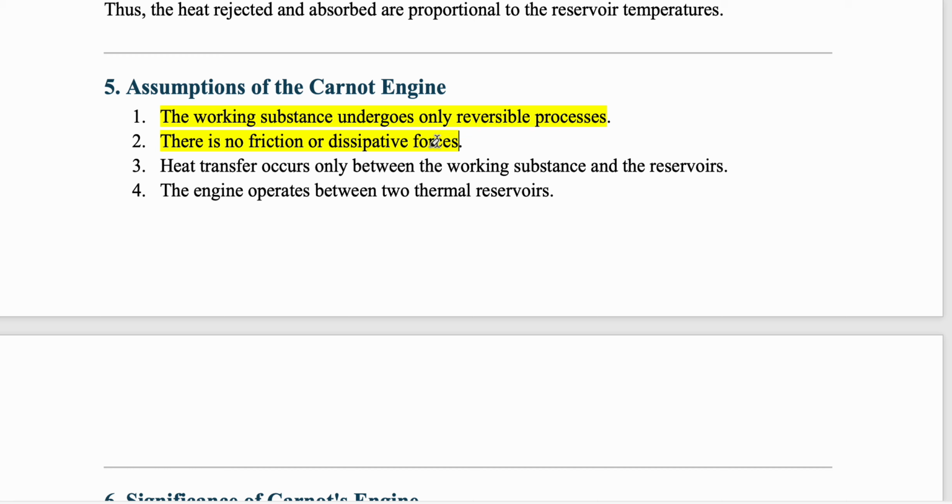But if there is friction or dissipative force, there will be loss, so it definitely cannot go back to the original point. That is the idea here, that friction and dissipative forces should not be there. That is the assumption that we are making. In a steam engine, the efficiency is not 100% because you cannot avoid friction and dissipative forces. If you talk about a car engine, that also eventually dies off, right? At some point of time it will lose all its efficiency. These things are there because of friction, so this is something which is not ideal.